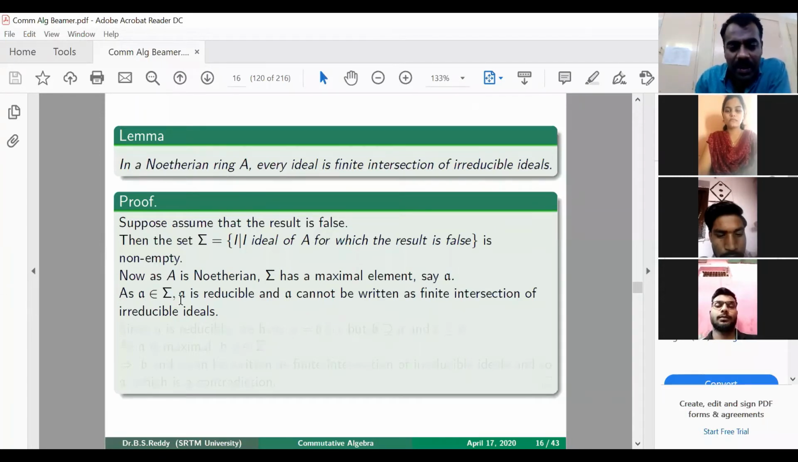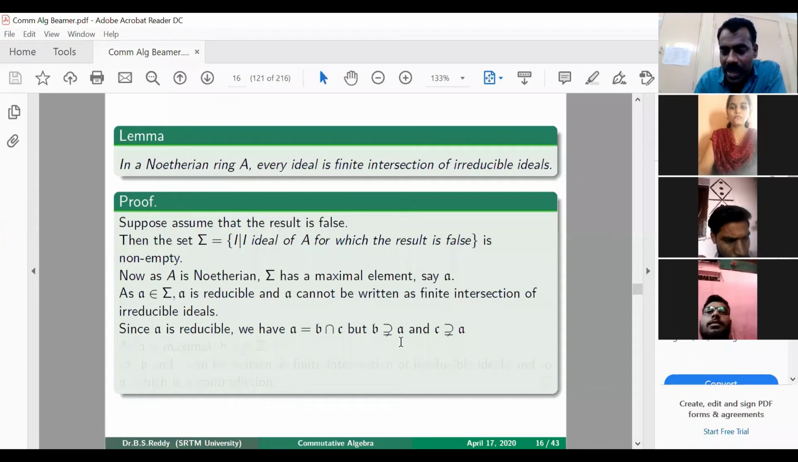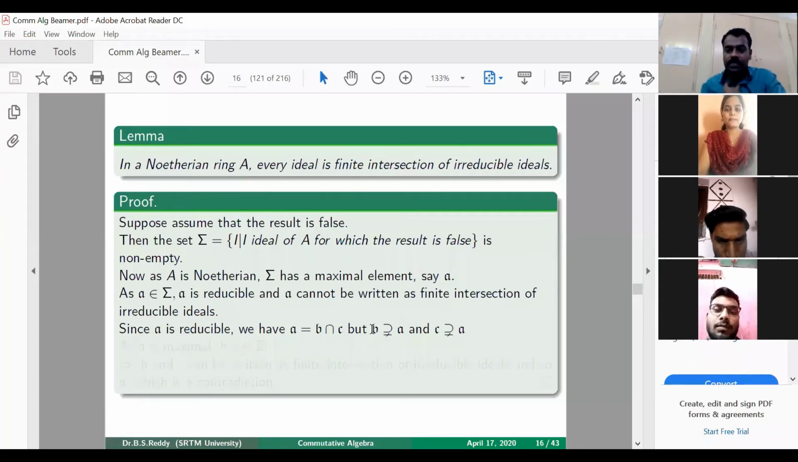Now use the definition of reducible. What is meant by saying it is reducible? It can be written as an intersection of two ideals, but it is not equal to any one of these. A is not equal to B as well as A is not equal to C. That means A is strictly contained in B and A is strictly contained in C, right? But A is B intersection C.